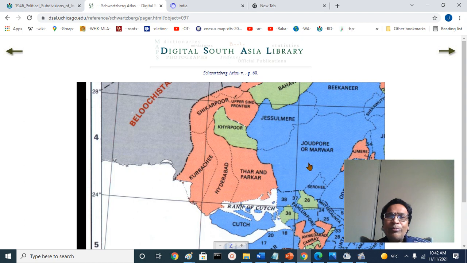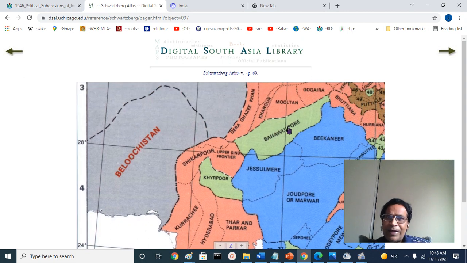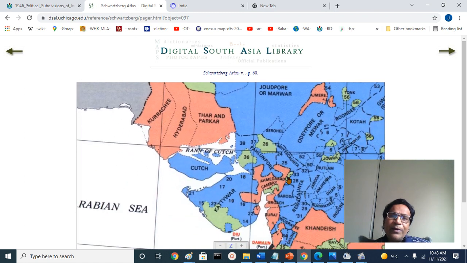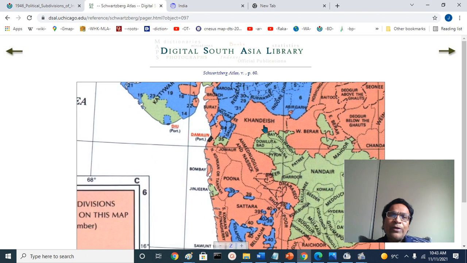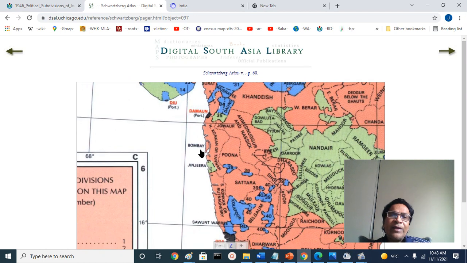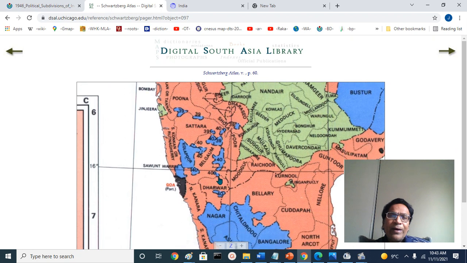This is the Jodhpur princely state, or Marwar, where Marwari people come from. This is essentially a linguistic group. Jaisalmer district here, and Bahawalpur princely state ruled by Nawabs. Then we have Dera Ghazi Khan, Muzaffargarh district, the Balochistan Plateau, and the geographically discontiguous Bombay Presidency: Ahmedabad, Surat, Broach, we did not go again, Khandesh and all those areas, the Desh territory, Pune, Satara, Bombay, Salsette Island, you can see the fascinating Salsette Island, Thane and Konkan, and so on, Belgavi district, and you have Karwar district, Dharwar and Canara.